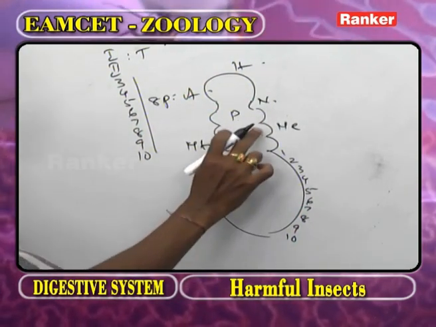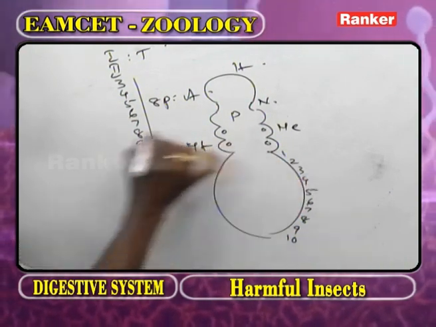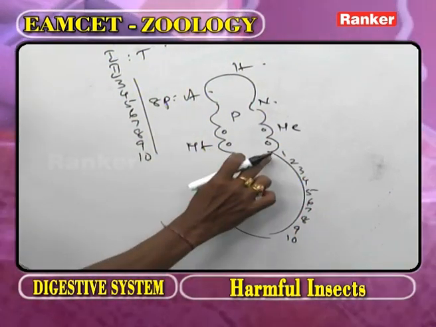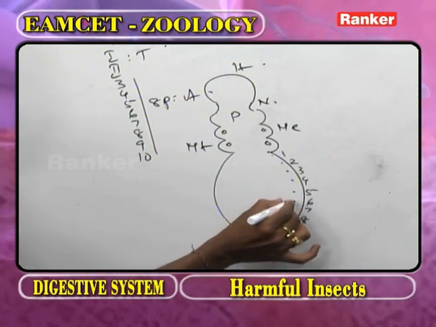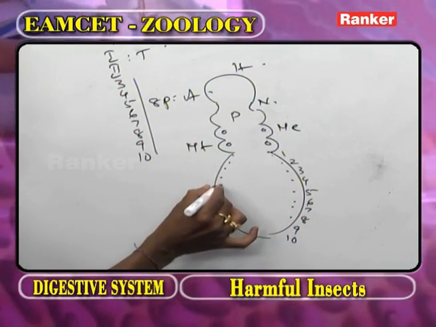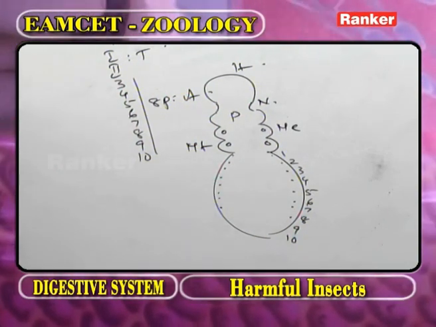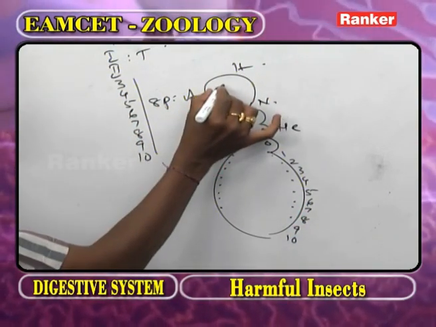Now, in the mesothorax, the spiracle is present. Metathorax, spiracles present. In the first 8 abdominal segments, what are present? The spiracles are present: 1, 2, 3, 4, 5, 6, 7, 8. Now, in the body of cockroach, where are spiracles absent?